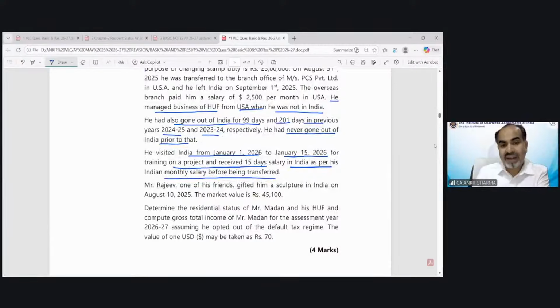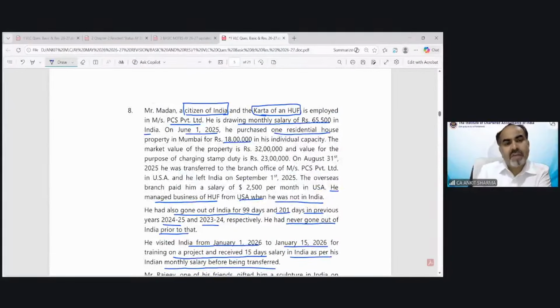We have to find out the residential status of Mr. Madan and HUF and compute the gross total income of Mr. Madan for the assessment year if he has opted out of the default tax regime. Now we have to find out the residential status of two persons.